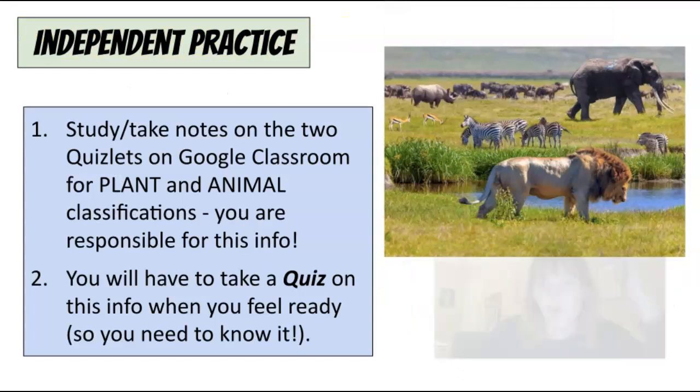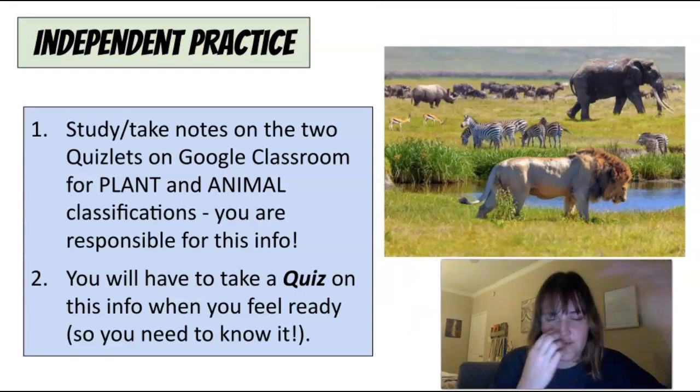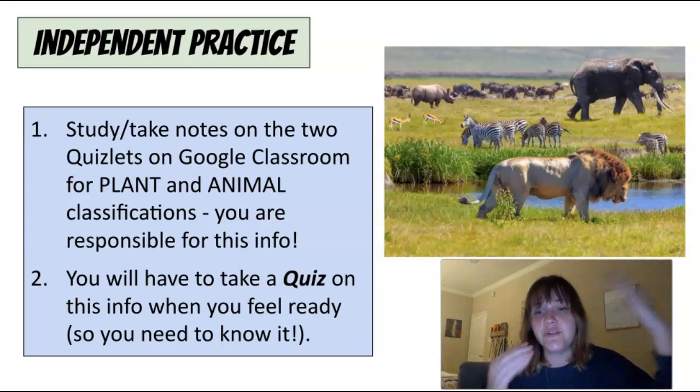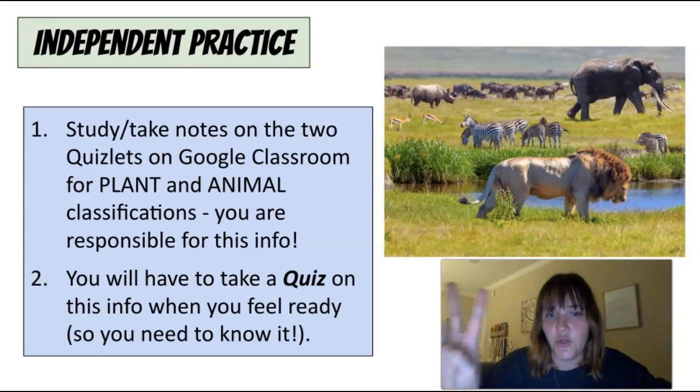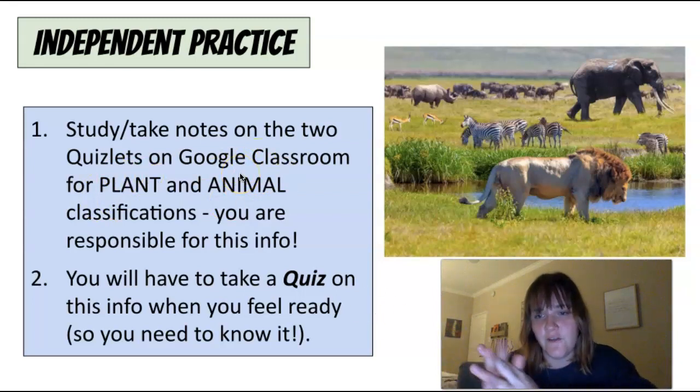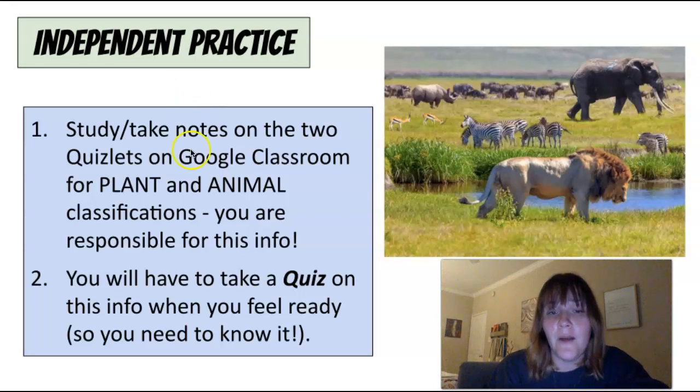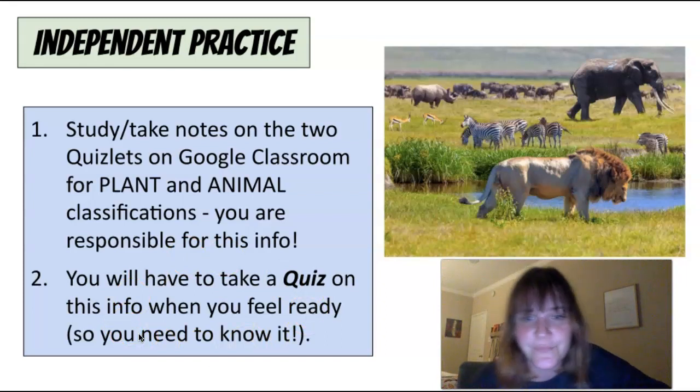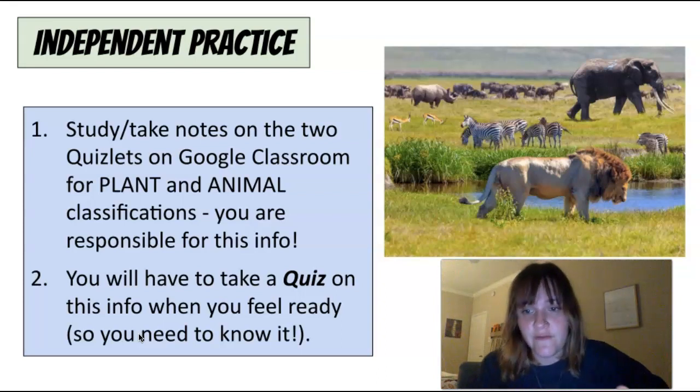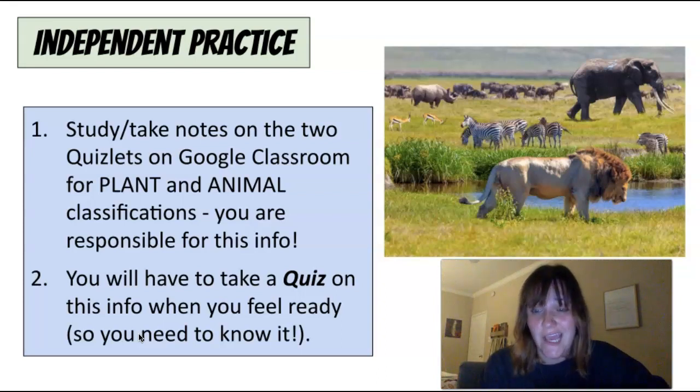Okay, so your job today, I'm glad this video is short, I'm proud of myself. You are going to study and take notes on the 2 Quizlets linked on Google Classroom for plant and animal classifications. You are responsible for this info. You've got to know all of the plant definitions, the plant phyla, the 8 animal phyla, and the 5 animal classes, okay? You will have to take a quiz on this info. When you feel ready, go on into Google Classroom and take that quiz, because I know you guys are totally capable. So that is your assignment for the day, is the quiz. I need that quiz by Friday.